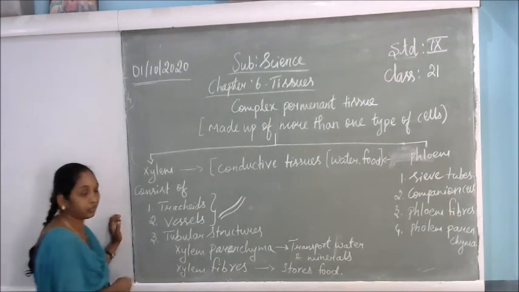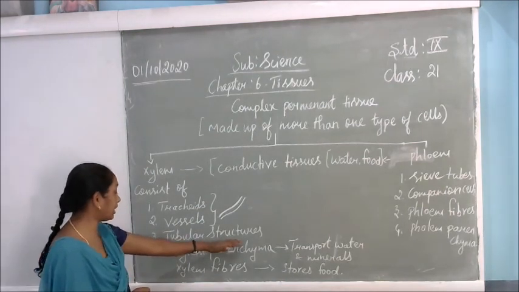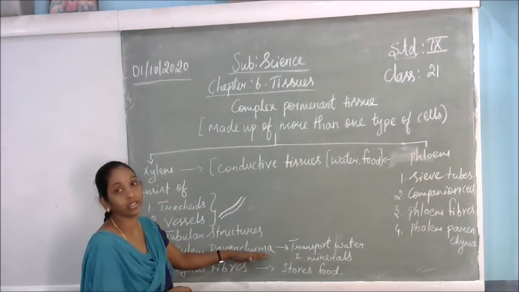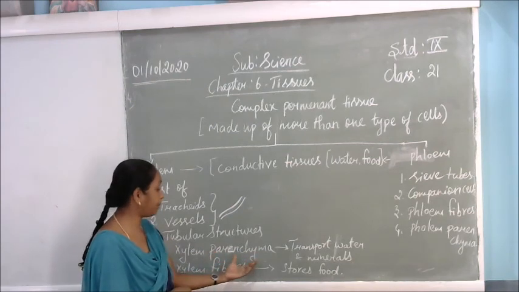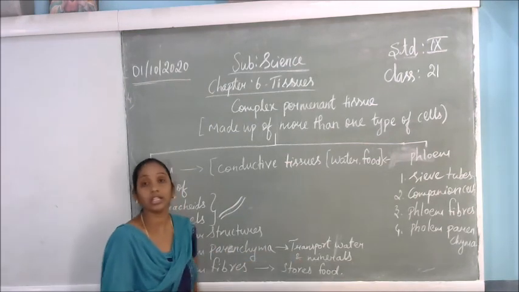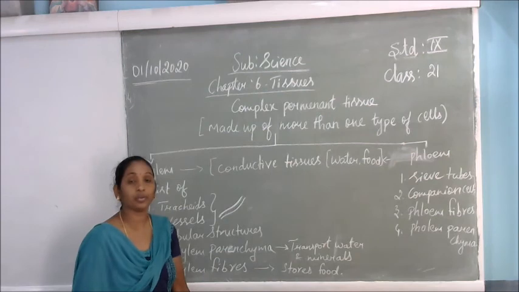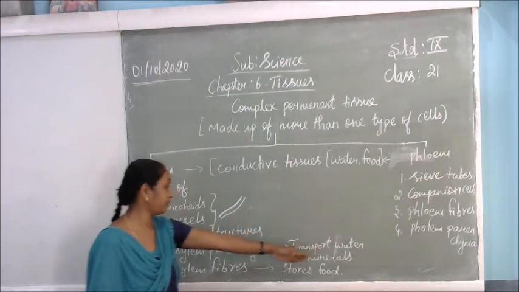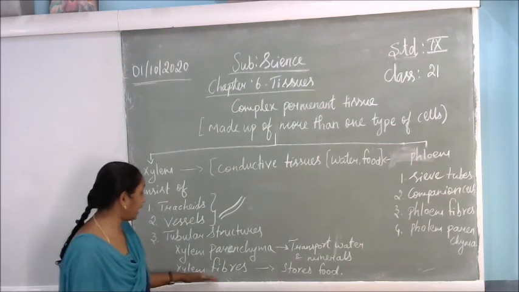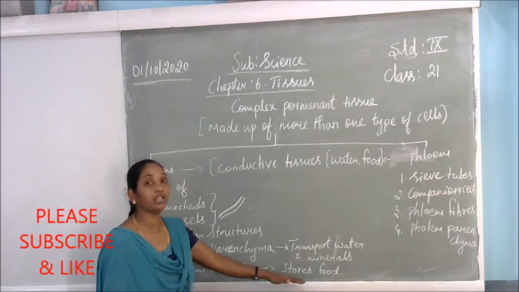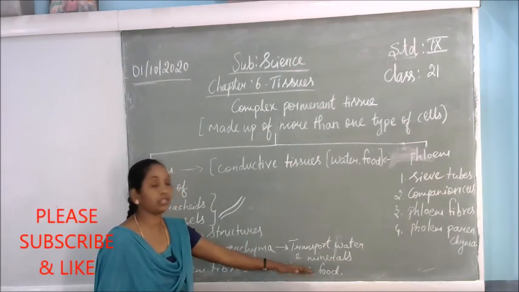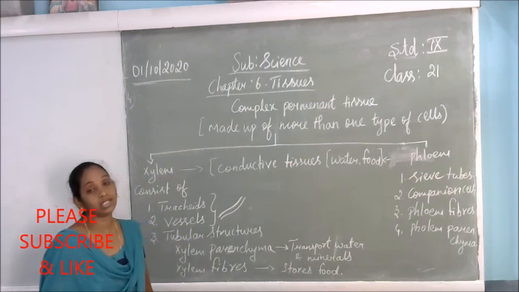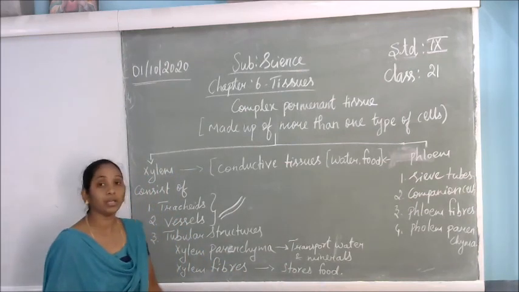This is the path only. The xylem parenchyma is very important; it transports the water and minerals absorbed from the soil to the other parts of the plant. Xylem fibers also do very important work: they store food materials inside the xylem fibers.